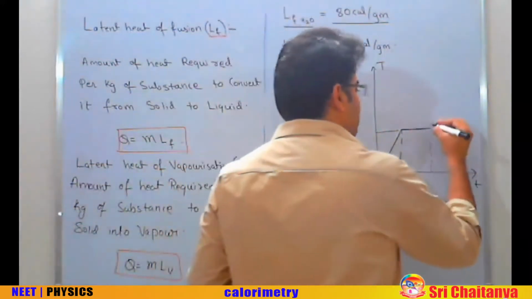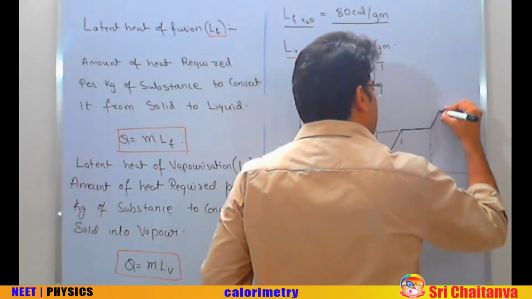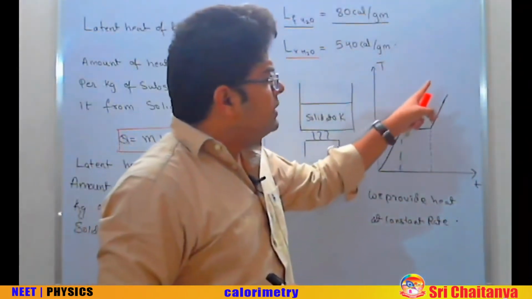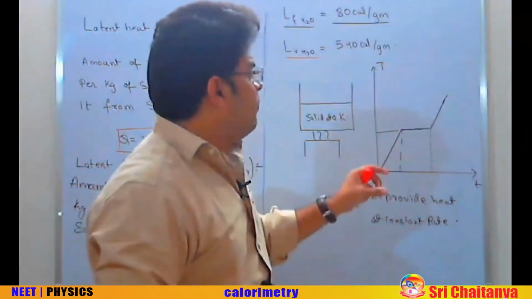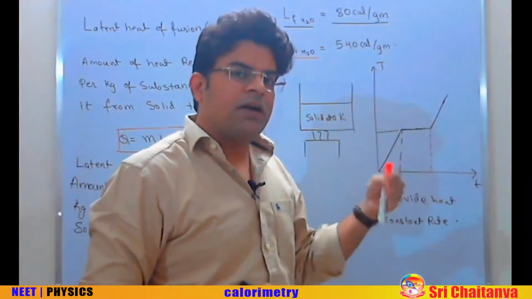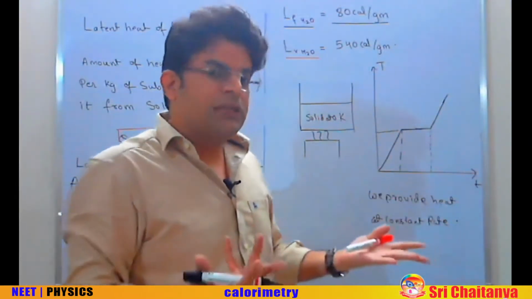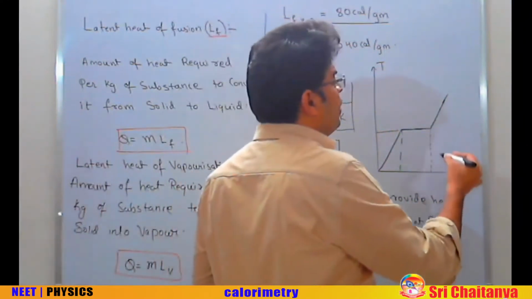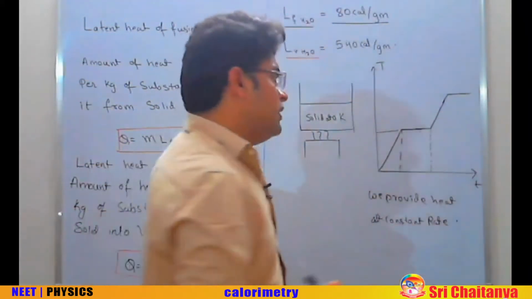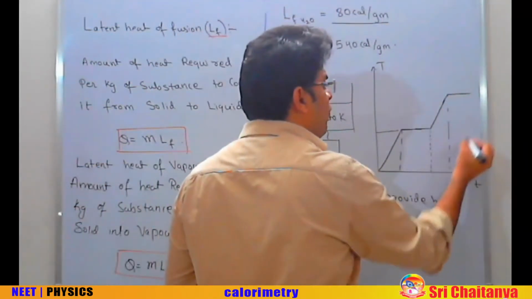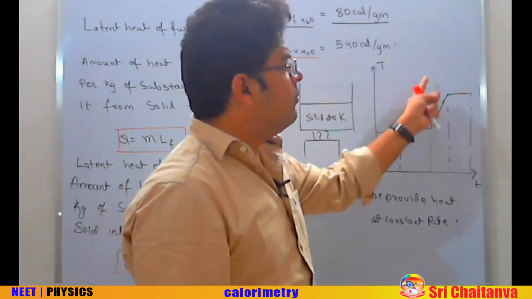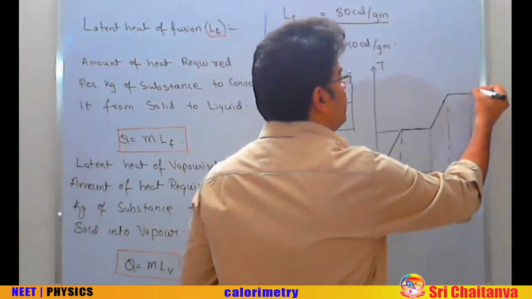You further provide heat, the temperature of water starts to rise and it keeps on rising till the water reaches its boiling point. Once the water reaches its boiling point, on further providing of heat, the water temperature can't increase because it starts to evaporate. So on further providing of heat, the water starts converting into vapor and the temperature remains constant. This keeps on happening till all the water has evaporated. Once all the water has evaporated, then on further providing heat, the temperature of vapors keeps on increasing.